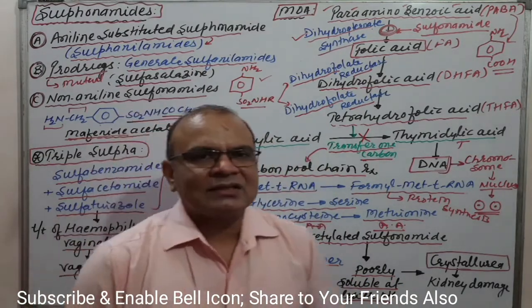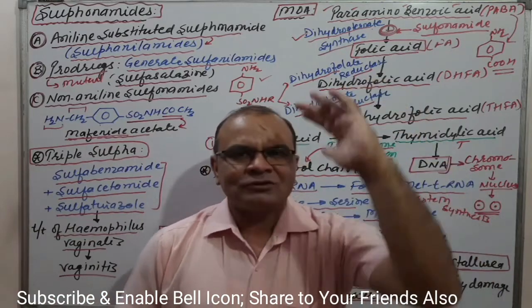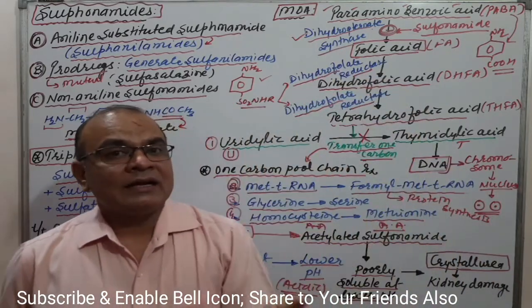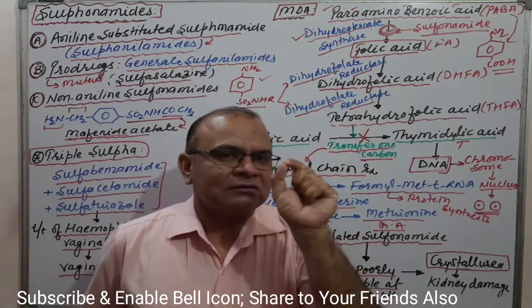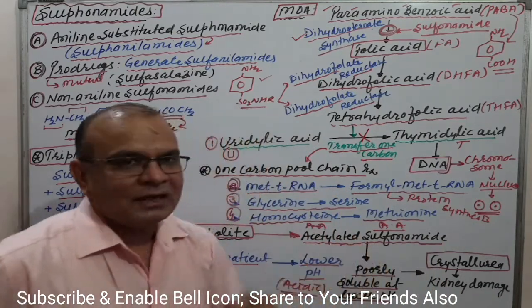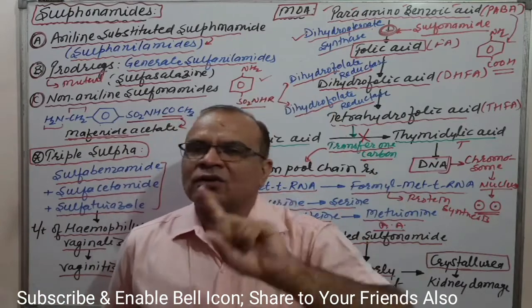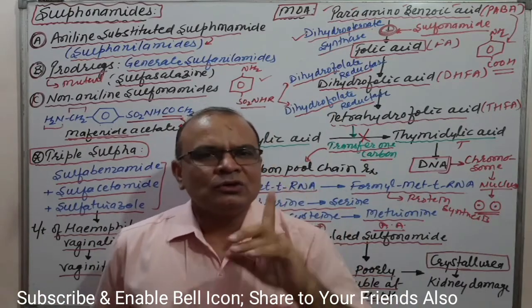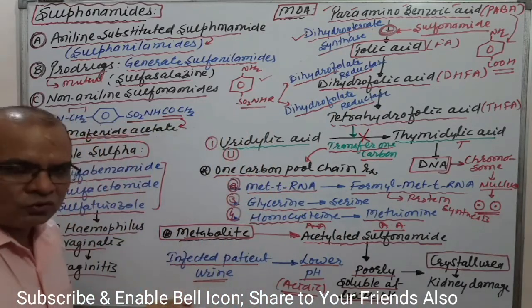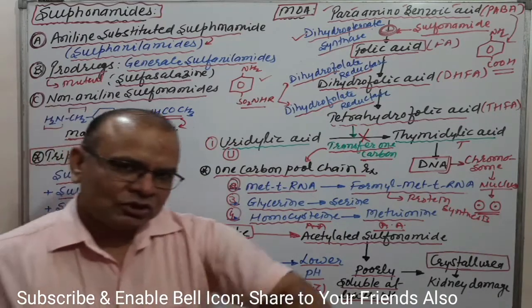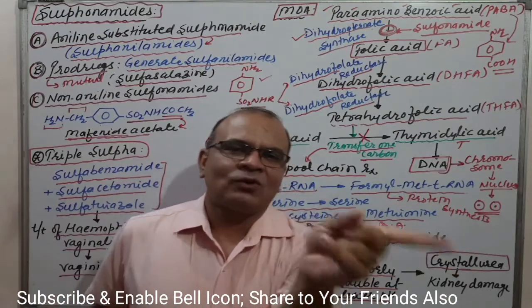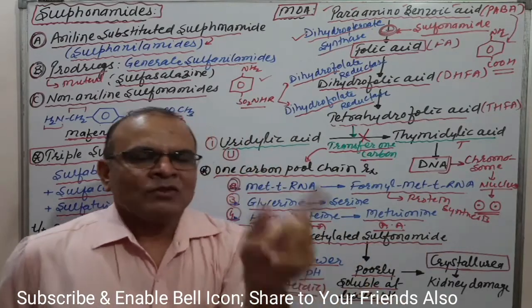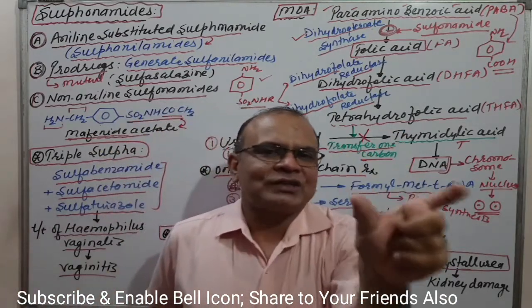What will happen? It will precipitate. When it goes to the kidney or nephron, acetylated sulfonamide will precipitate, not remaining in soluble form due to the lower pH of urine. This results in deposition of acetylated sulfonamide in the nephron, meaning in the kidney, which means formation of crystals.